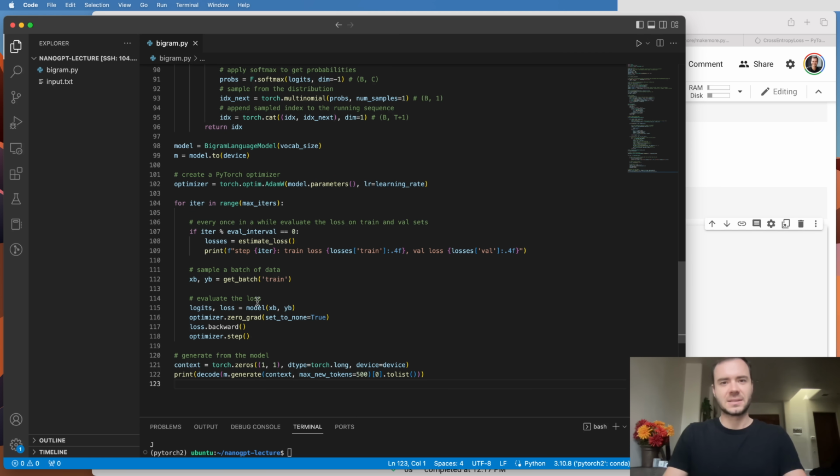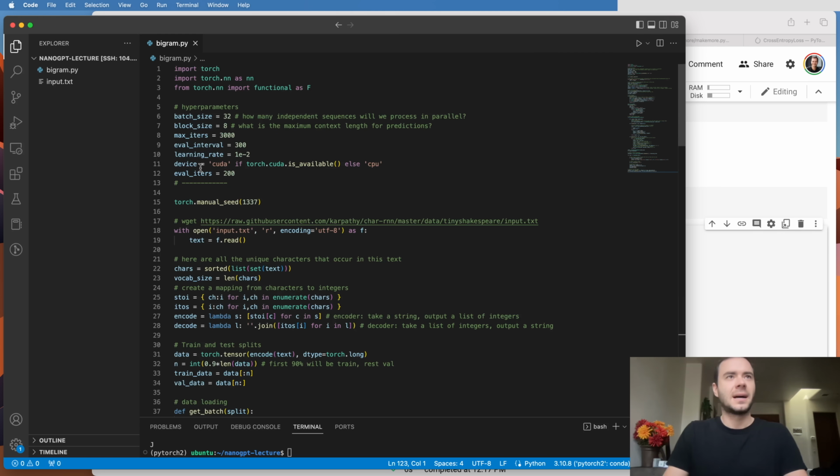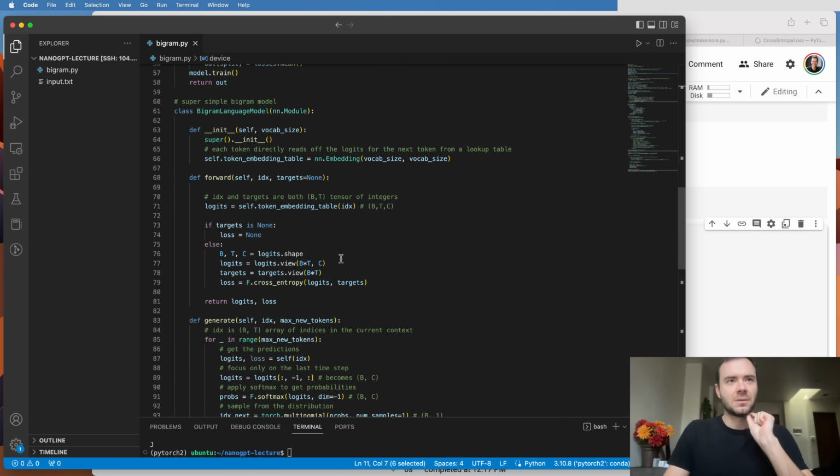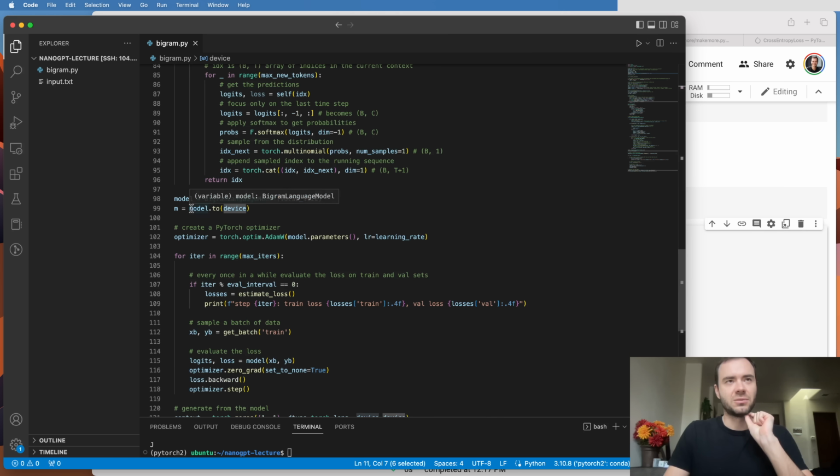Now, some of the small things that I added. Number one, I added the ability to run on a GPU if you have it. If you have a GPU, then this will use CUDA instead of just CPU, and everything will be a lot faster. Now, when device becomes CUDA, we need to make sure that when we load the data, we move it to device. When we create the model, we want to move the model parameters to device.